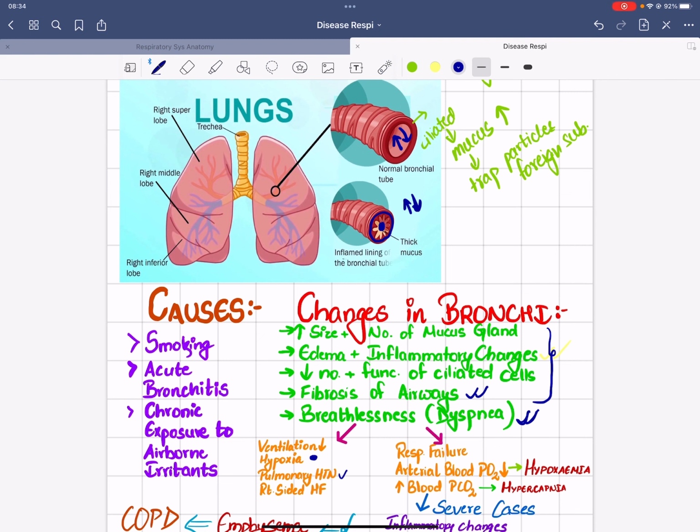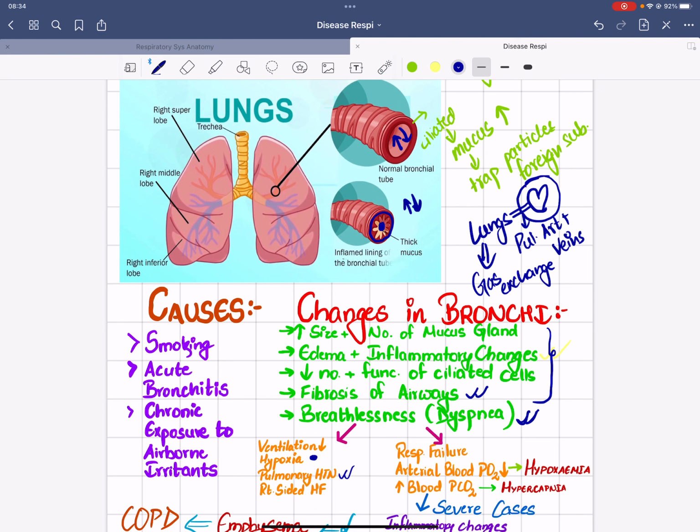Likewise, pulmonary hypertension is developed. We know that the lungs and heart are connected with one another through the pulmonary artery and veins. So whenever there is any kind of defect in the gaseous exchange in the lungs, at the same time the heart is also affected, right?